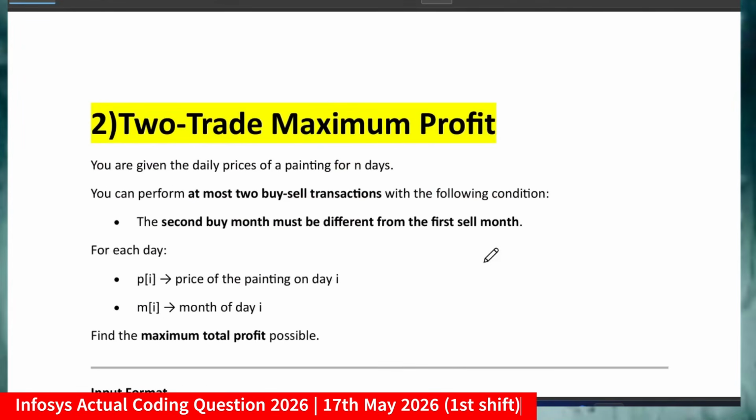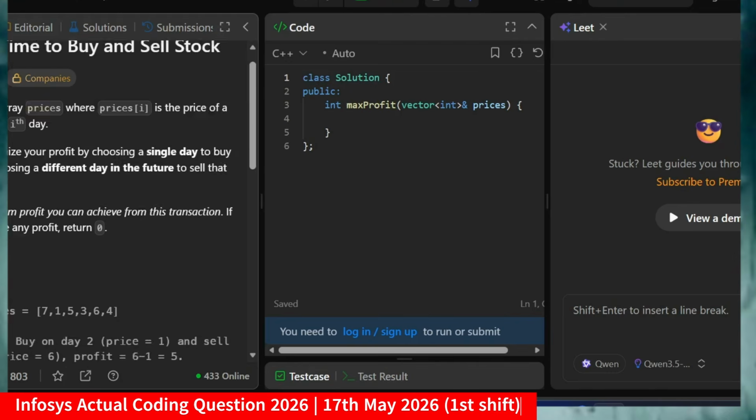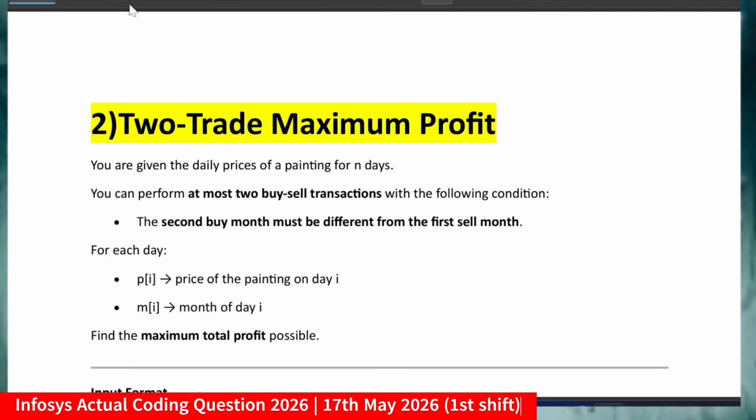Now coming to the second question. The second question was also medium to hard level, and it was related to the Best Time to Buy and Sell Stock from LeetCode. Those who have solved that question will recognize it. So what is the question?